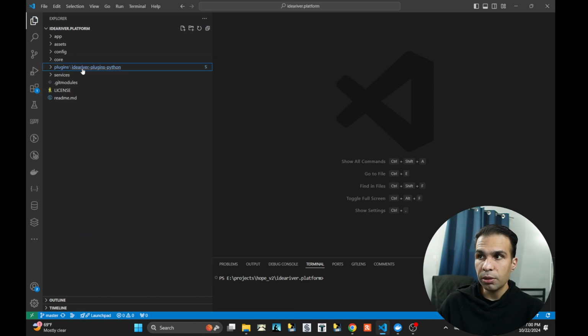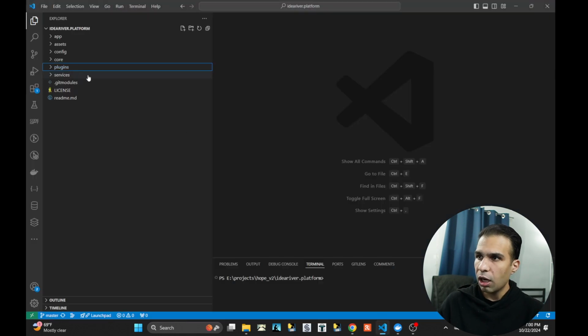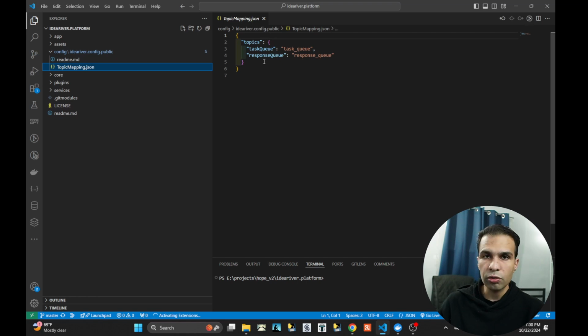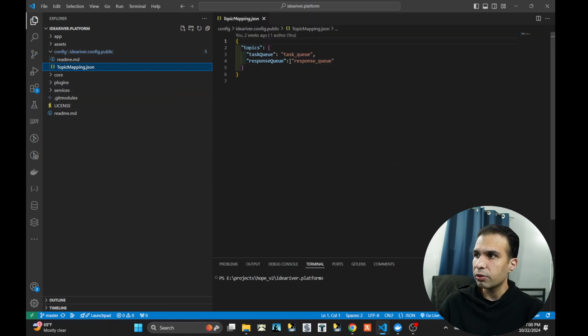Okay, and after the plugin, we have done the core and services. After that there would be application, but before the application I have another layer also, for config. In the config, for example, you can see some JSON files, those kinds of things. This is the thing that will be shared among all of them. For example, the events, the name of the event. So not everything would be configurable.